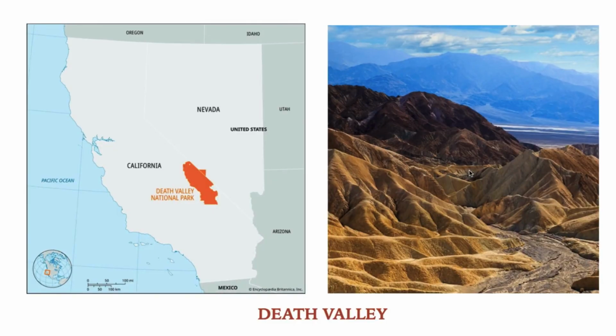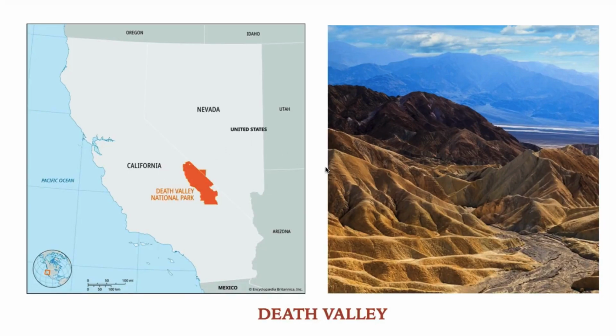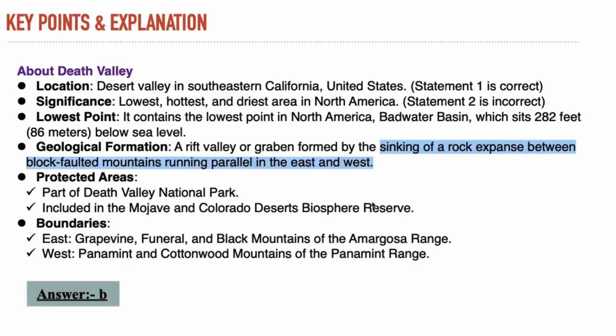आप ये picture से देख सकते हैं. It is quite visible. It has the lowest point of North America, which is called Badwater Basin. It is 282 feet below sea level. That is why it is called the lowest point. Geographical formation, how is it formed? A rift valley is formed by the sinking of a rock expanse between the block-faulted mountains running parallel in the east and west. You can see from the picture कैसे एक पूरी जो रैफ्ट वैली है वो सिंक इन होती है और तब ये डेथ वैली क्रिएट हुई.